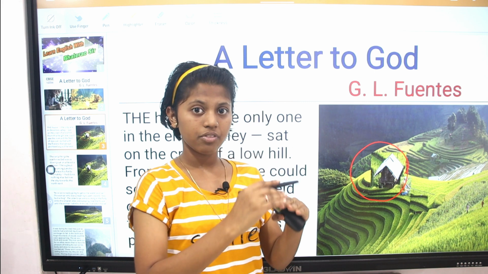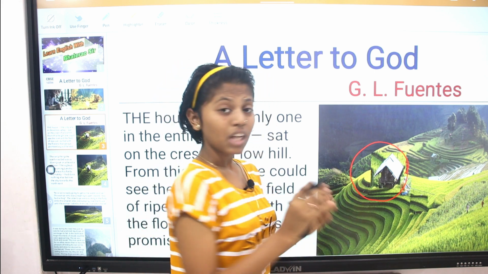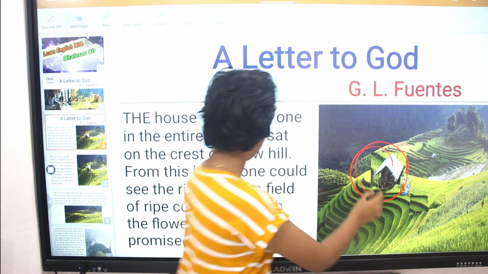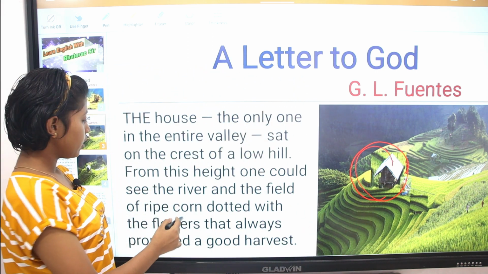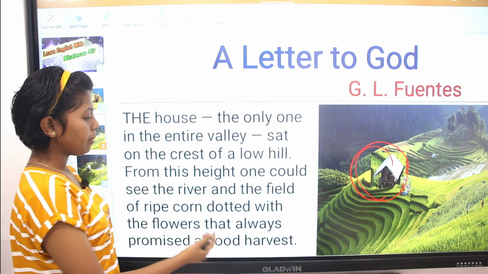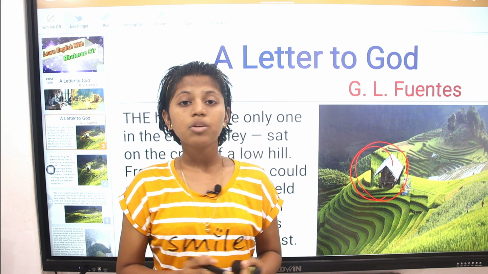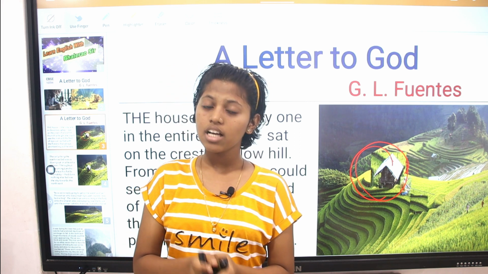Crest means on the top of the hill. From this height, one could see the river and the field of ripened corn. So here we understand there is also a river and a field which produces corn, and it always has a good harvest.